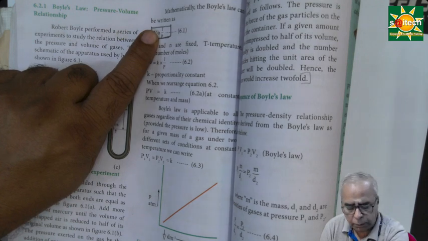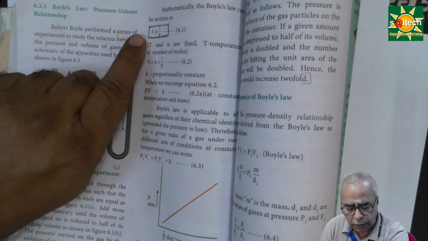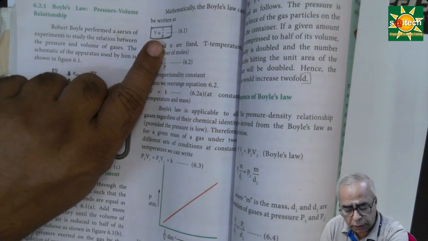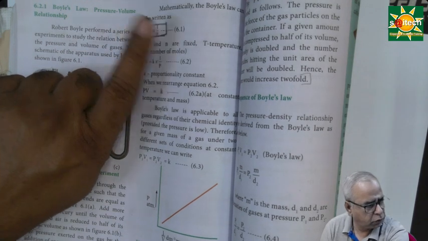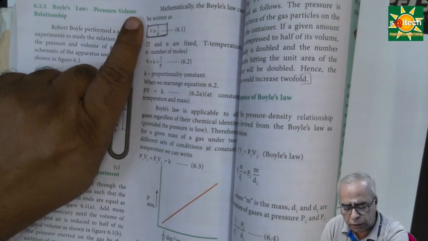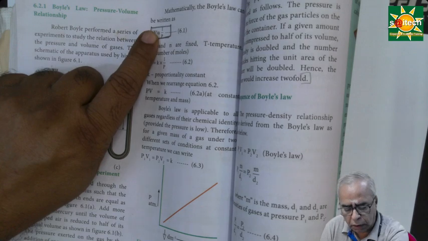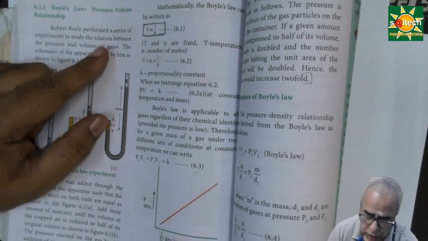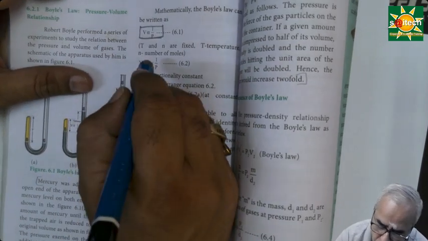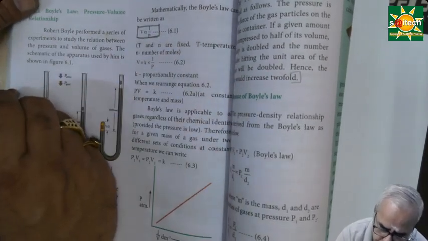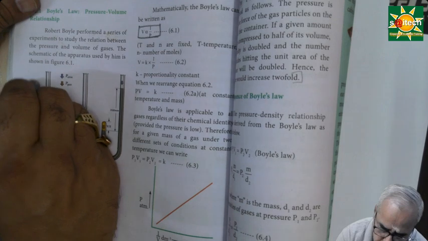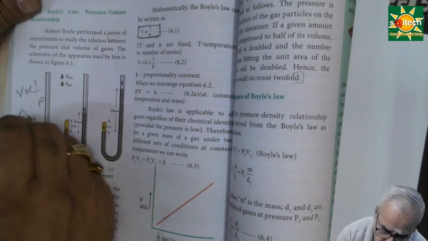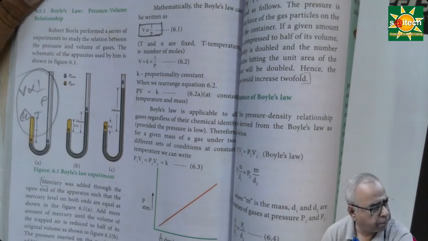When the pressure increases, volume decreases. When the pressure decreases, volume increases. Inverse proportionality. So the volume is inversely proportional to pressure at which stage? At constant temperature. So you can simply put that V is inversely proportional to P at constant T. That's all. This is the way you can simply represent Boyle's Law.